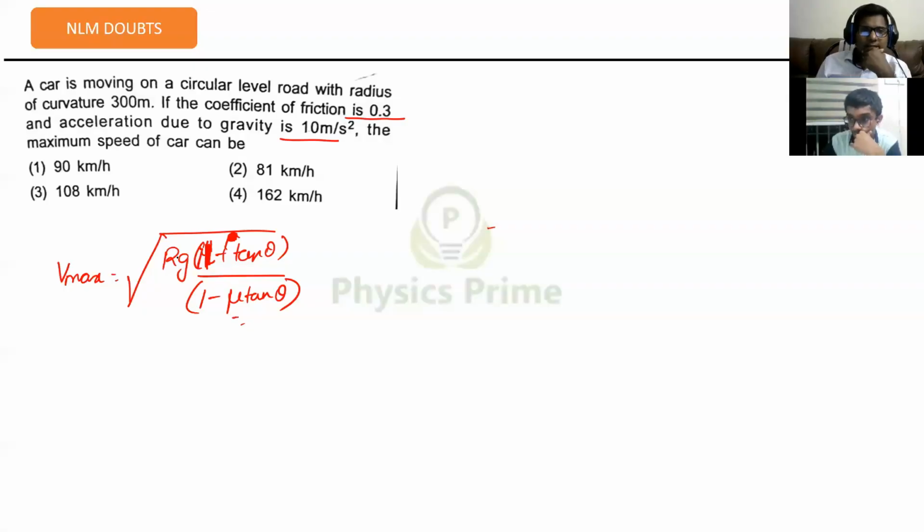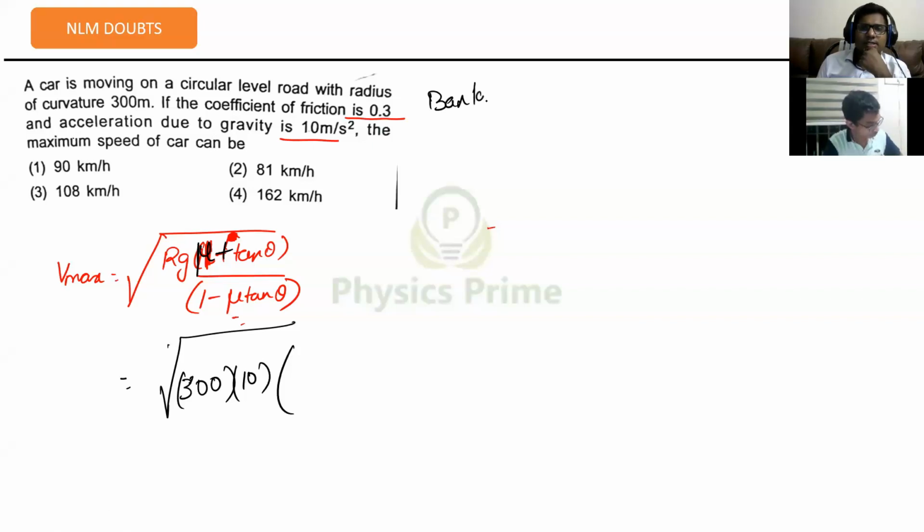So this is RG into mu plus tan theta by 1 minus mu tan theta. That will be root over RG, that is 300 into G is 10 into mu plus tan theta, that is 0.3 plus tan theta. So here there is no angle, no banking here. That means theta is equal to 0.